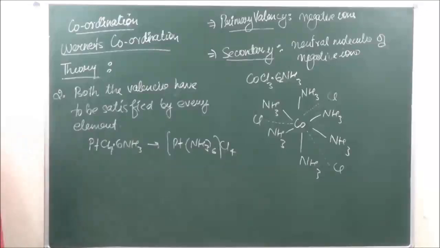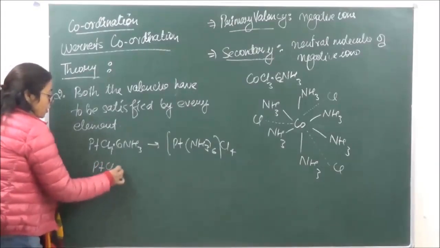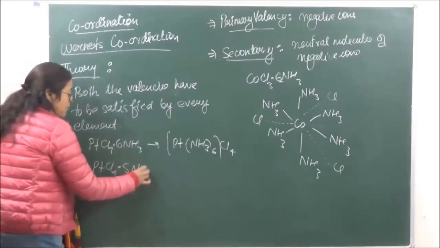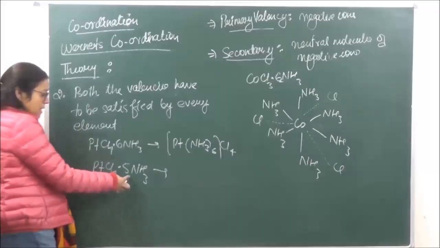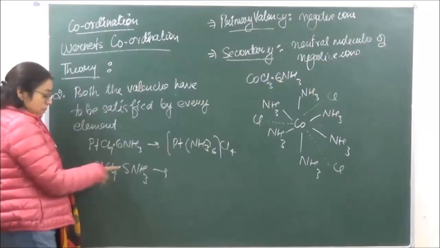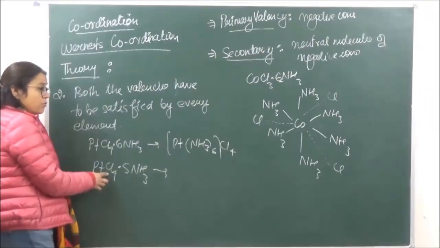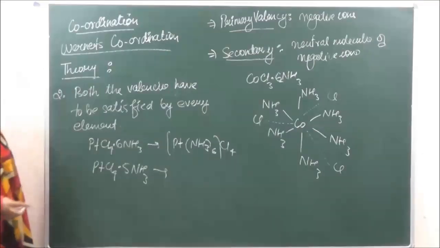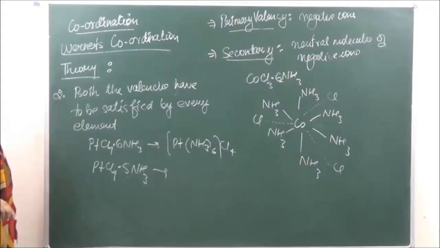Okay, similarly if we have PtCl4·5NH3. Now you can see over here that the number of amine molecules is only 5, but the coordination number of platinum is 6. That means one of the chlorines is going to satisfy both the primary as well as the secondary valency.